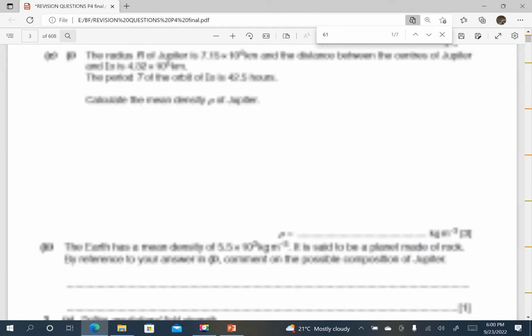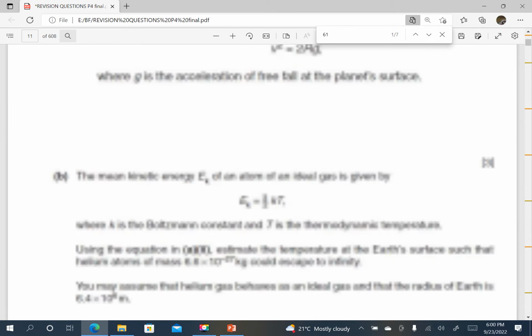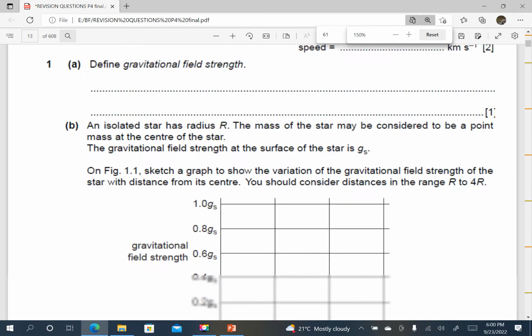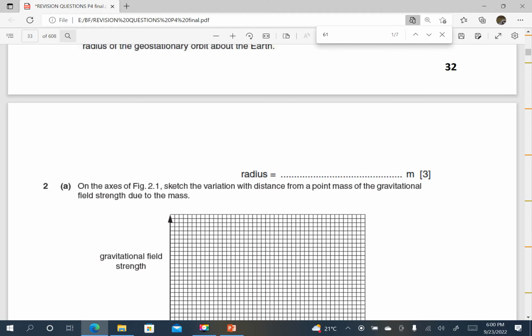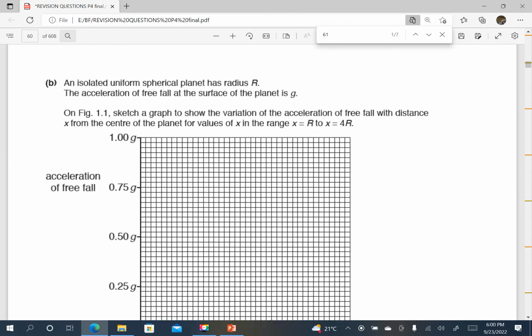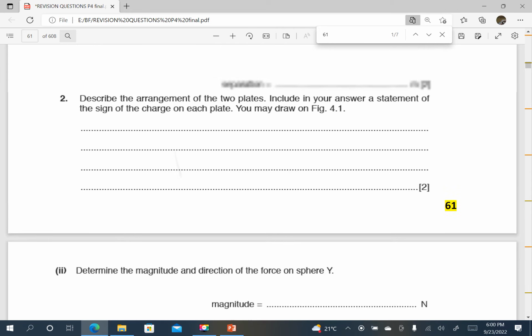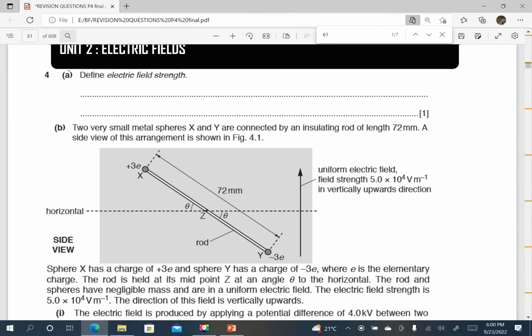Okay, so it seems my typing has not responded. I'll just scroll down to page 62. Okay, so here we are, page 62.